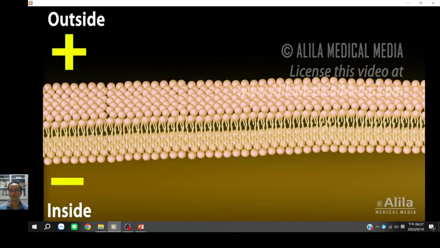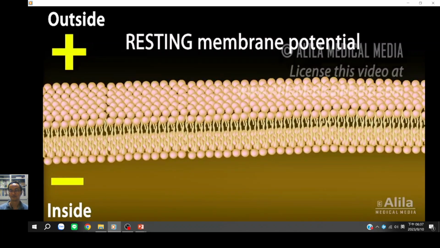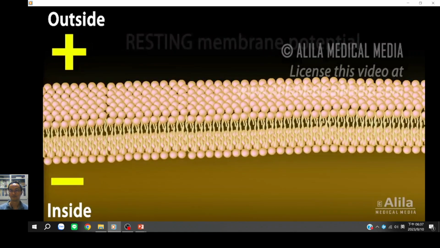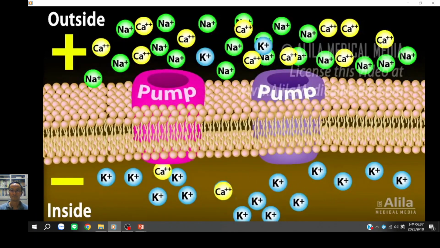Cells are polarized, meaning there is an electrical voltage across the cell membrane. In a resting cell, the membrane voltage, known as the resting membrane potential, is usually negative. This means the cell is more negative on the inside. At this resting state, there are concentration gradients of several ions across the cell membrane, more sodium and calcium outside the cell, and more potassium inside the cell. These gradients are maintained by several pumps that bring sodium and calcium out and potassium in.